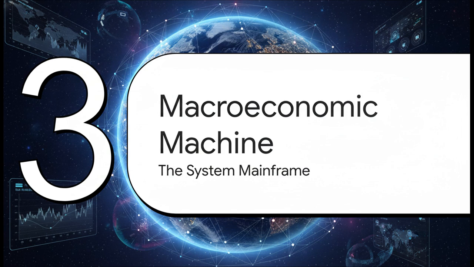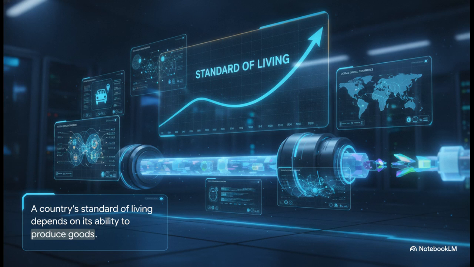Section 3, the macroeconomic machine, the system mainframe. Principle 8 states that a country's standard of living depends on its ability to produce goods and services. It's honestly that simple. The ultimate metric of a nation's wealth isn't how much gold it has buried in a vault or how much money is sitting in a bank. It's purely derived from its productivity output.